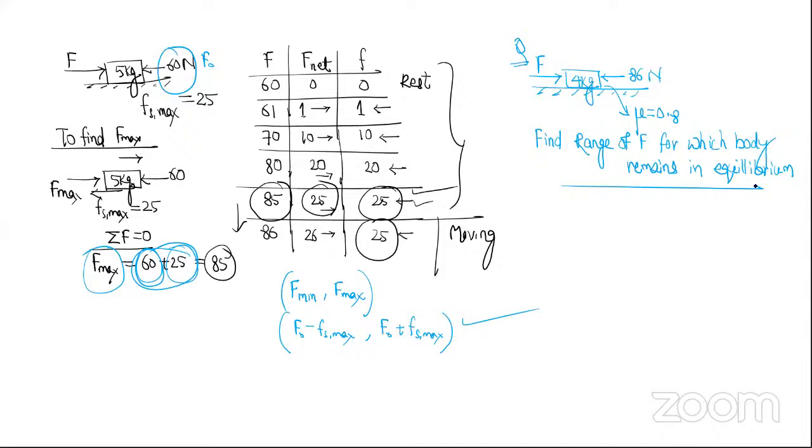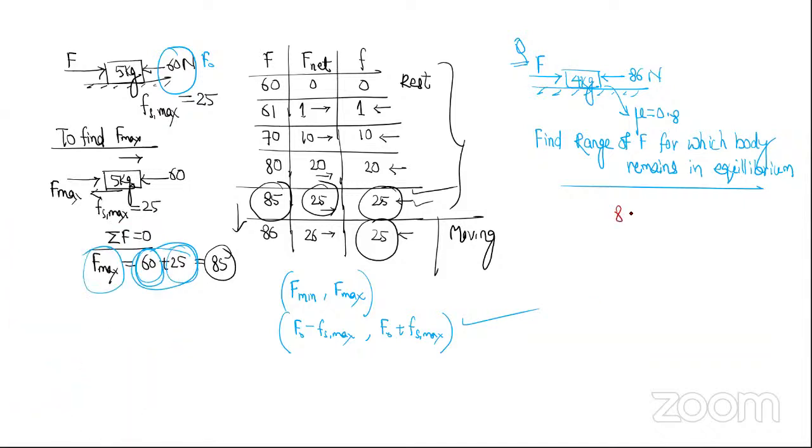F minimum 54, F max 118. F minimum is 86 minus 32. Here friction's maximum value is mu N, that is 32. So 86 minus 32, 86 plus 32. Simple.